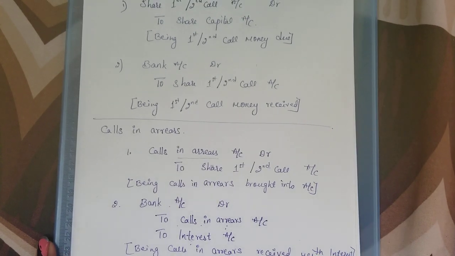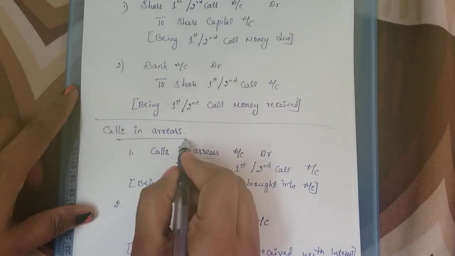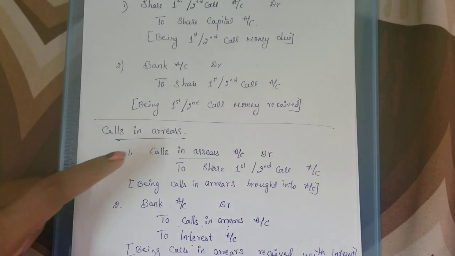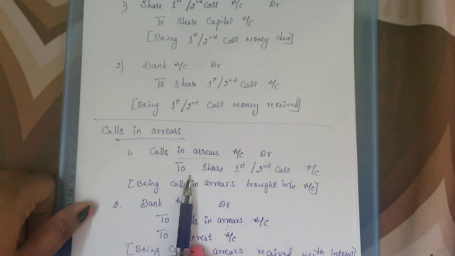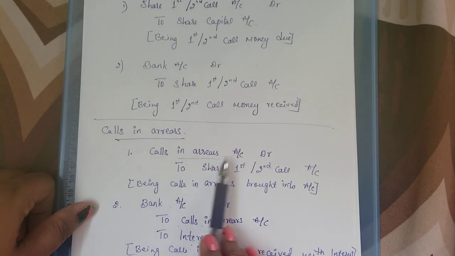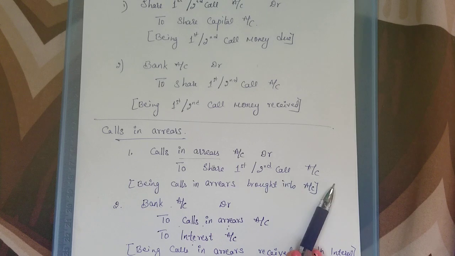Calls in arrears received with interest. So this is the calls in arrears journal entries. When there is calls in arrears, this entry will be passed. Calls in arrears account debited to first or second call account credited.